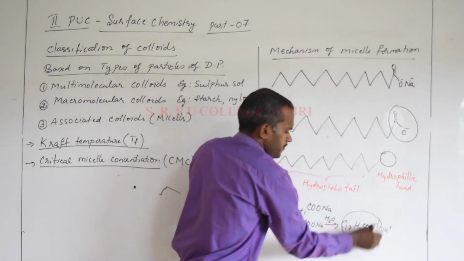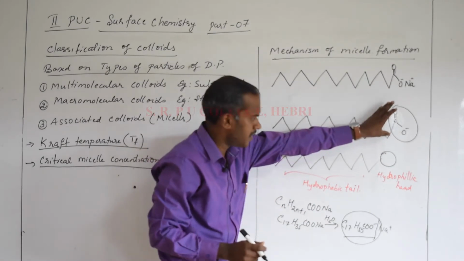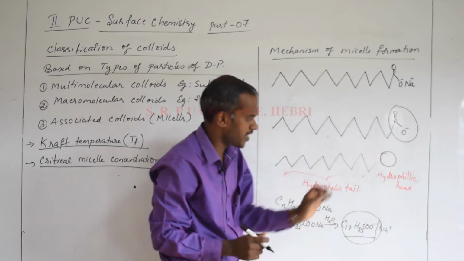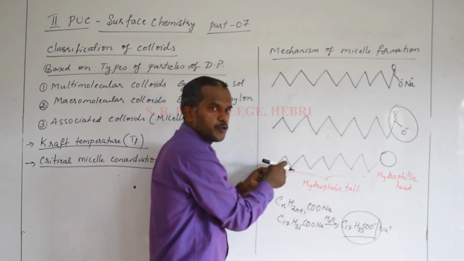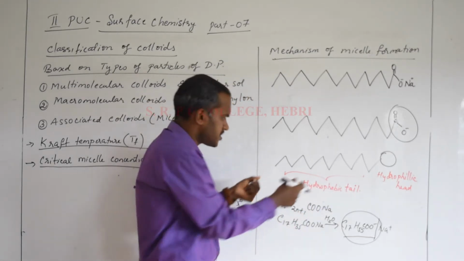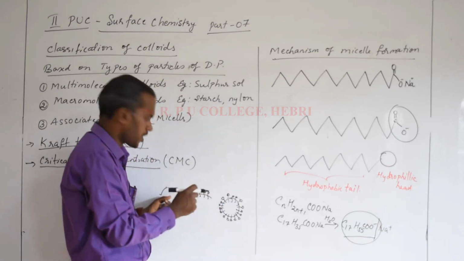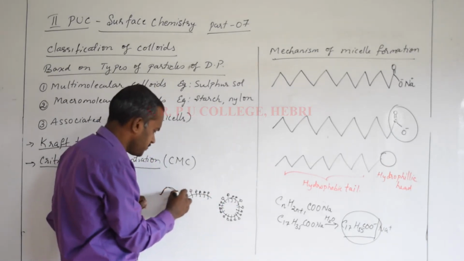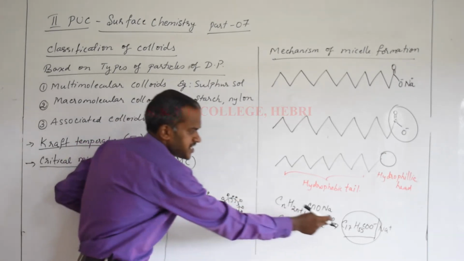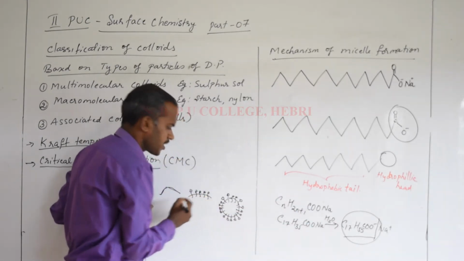Being polar, the COO minus has a tendency towards water molecules, so it is the hydrophilic head, and the alkyl carbon chain is the hydrophobic tail. Now, along with this, try to understand the cleansing action. If there is grease, you put water and soap on it. What happens? The dissociated stearate ions accumulate around the organic matter.